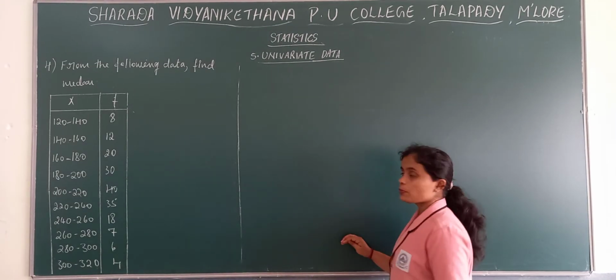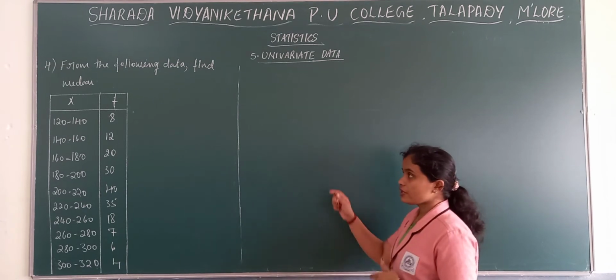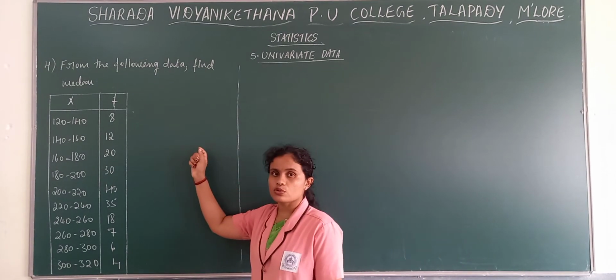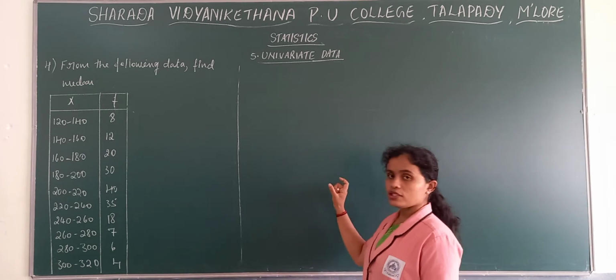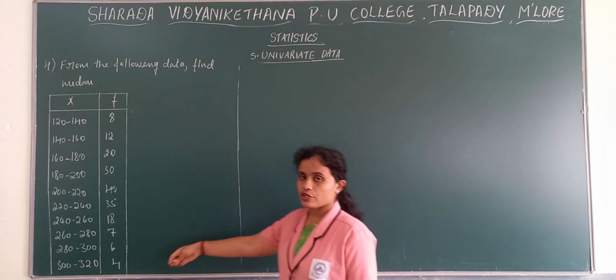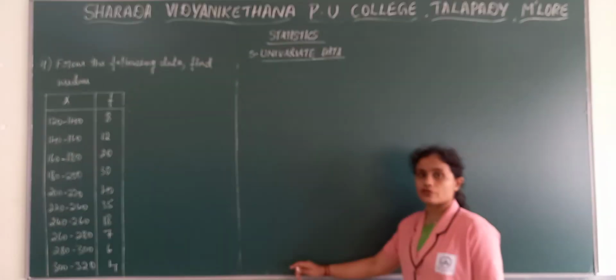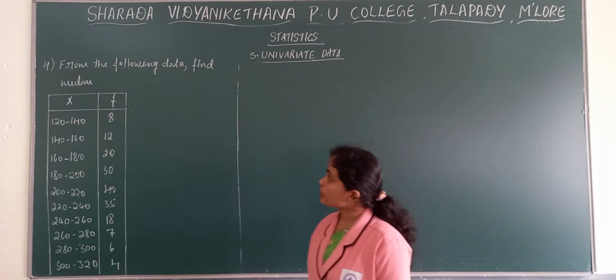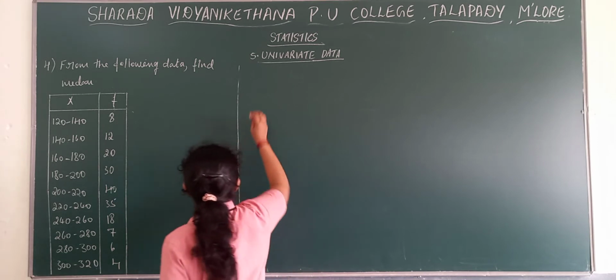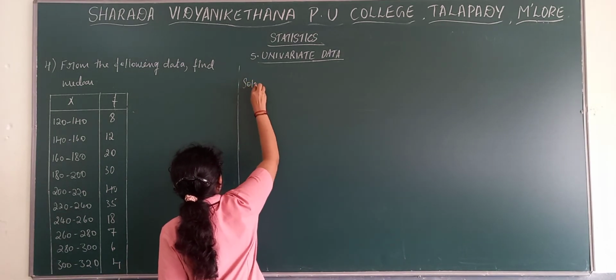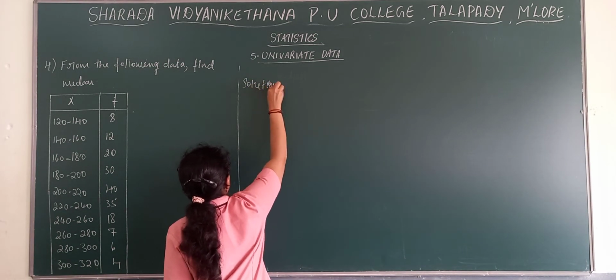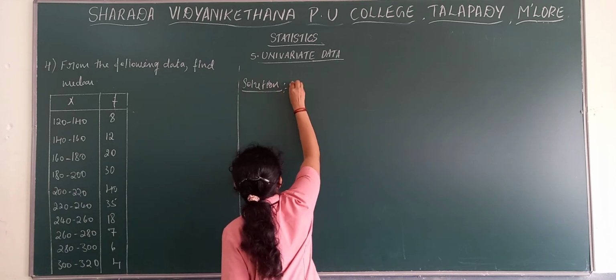Now we have seen three problems under median: ungrouped even number, ungrouped odd number, and discrete frequency distribution. Now we have one more type of problem here, that is continuous frequency distribution. From the following data, find the median. Now we will write the solution here for grouped data.